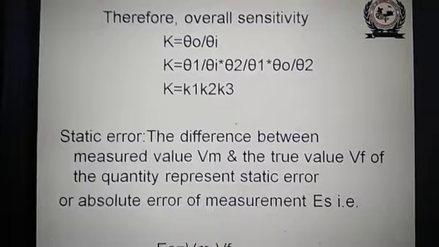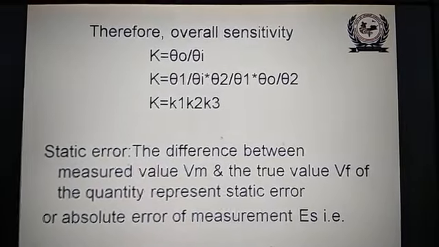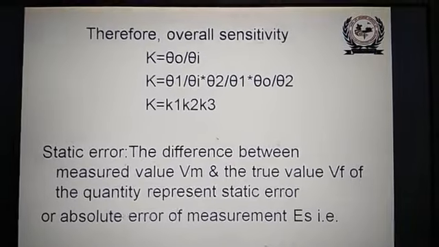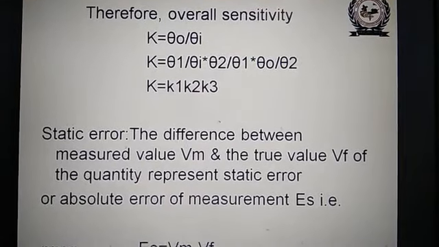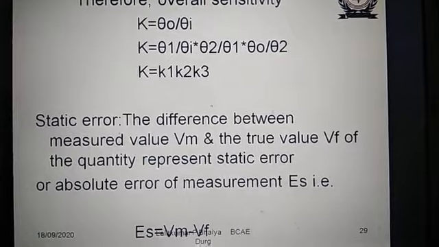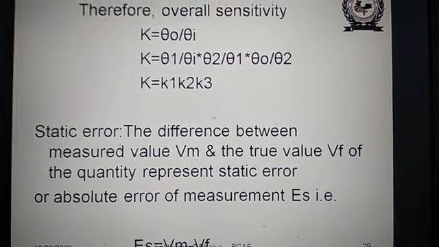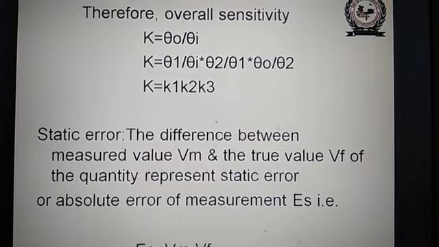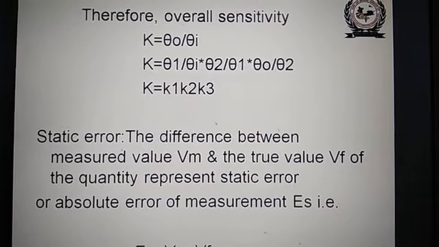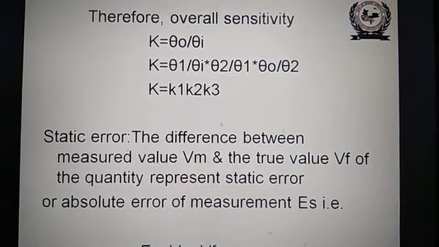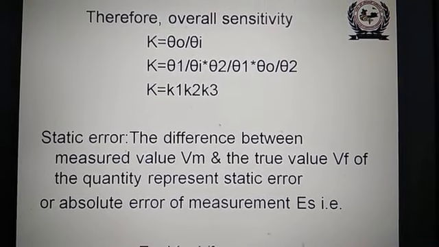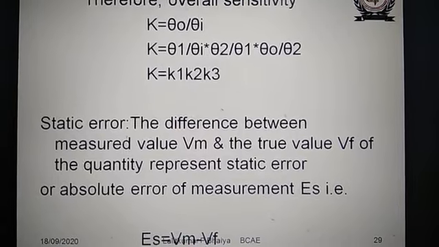Another important term is the static error. What is this static error? The difference between the measured value Vm and the true value Vt of the quantity represents the static error, or absolute error of the measurement, Es.